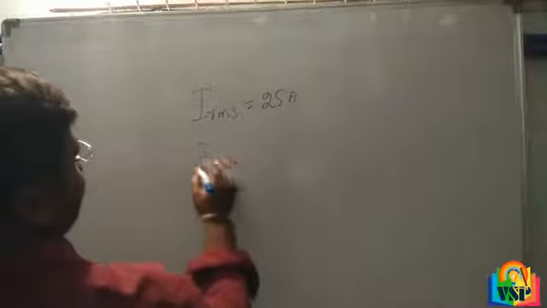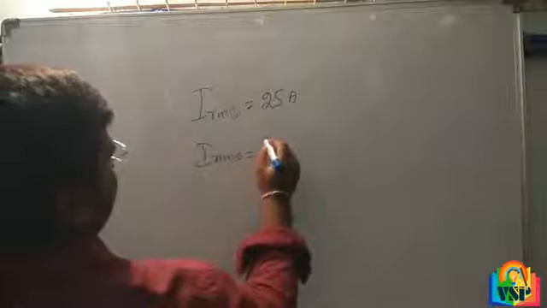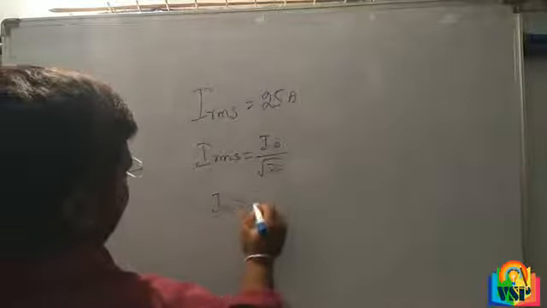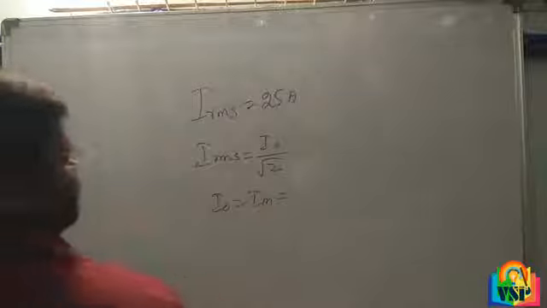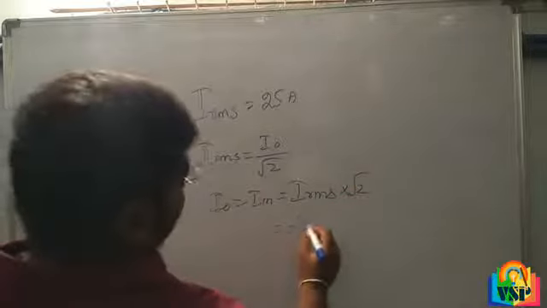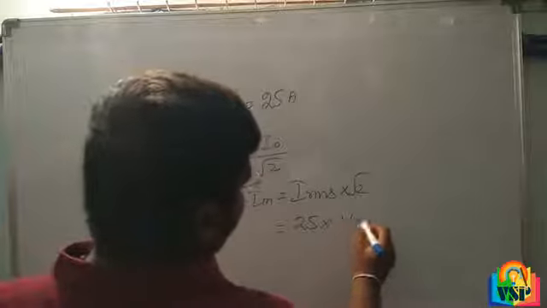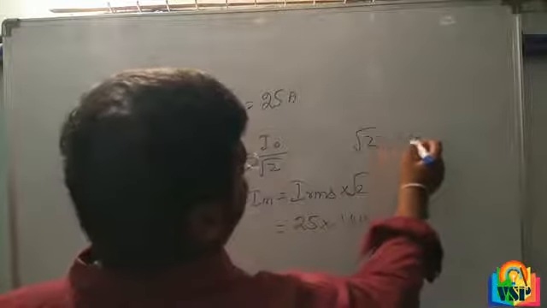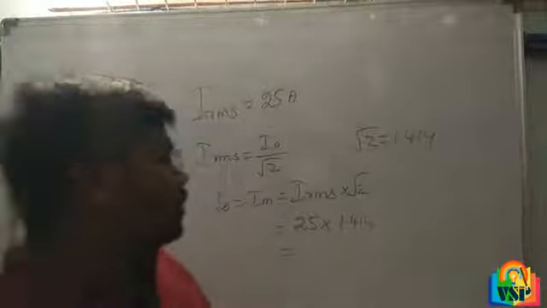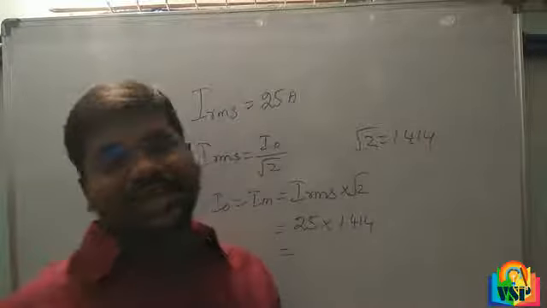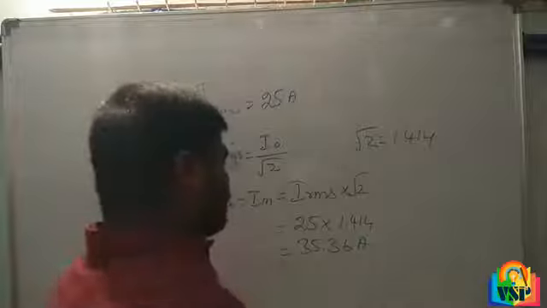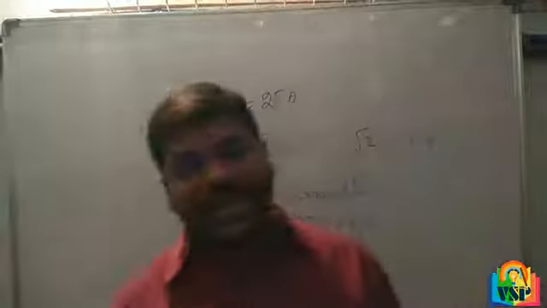We know the formula I RMS is equal to I naught by root 2, so I naught, the maximum value, is equal to I RMS into root 2. 25 into root 2, whose value is 1.414. 25 into 1.414 is equal to 35.36 amperes. So the peak or maximum value is 35.36.